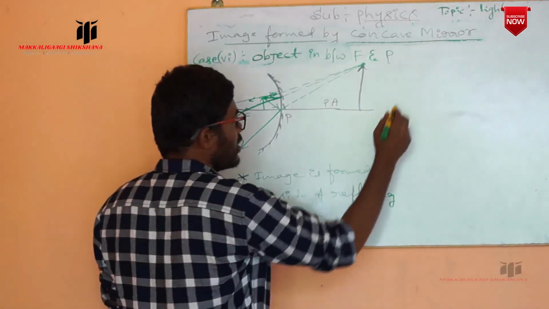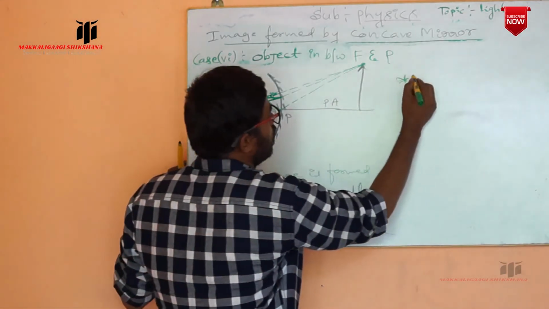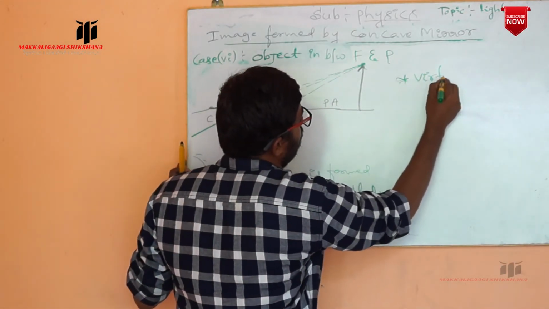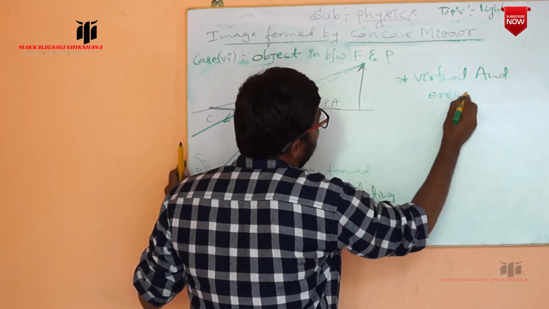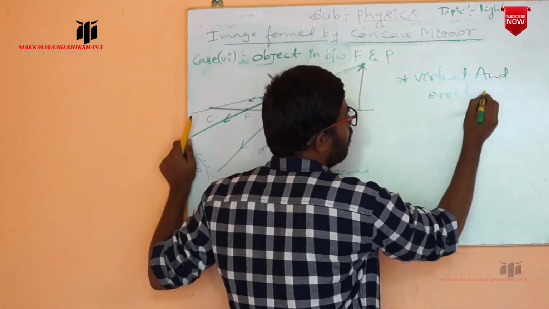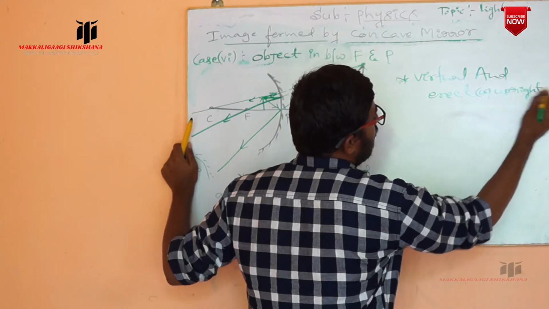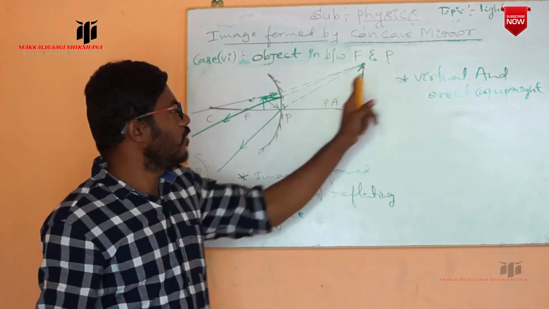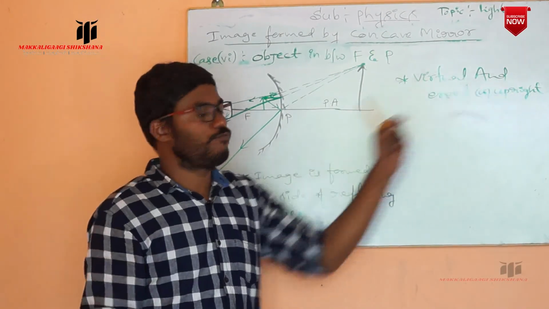Next, whatever image is formed, it is not a real image. It is virtual and erect. A virtual and erect image is formed. This erect, we can say upright. An erect or upright image is formed.